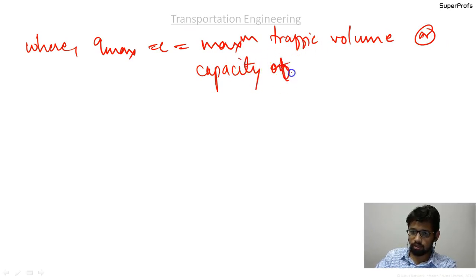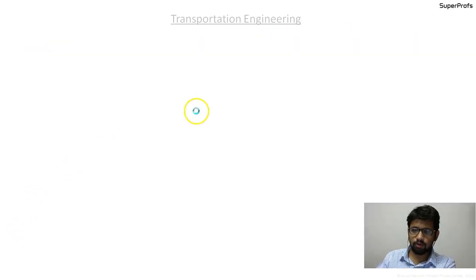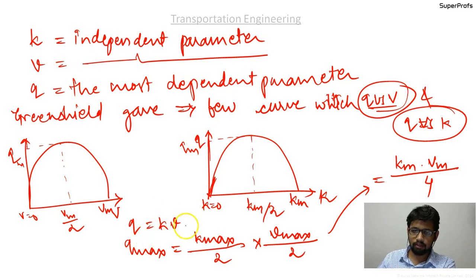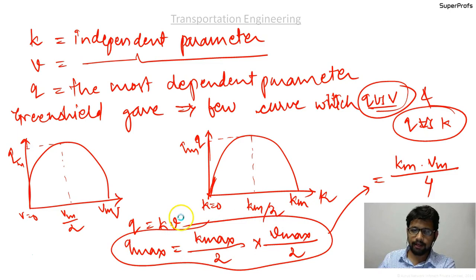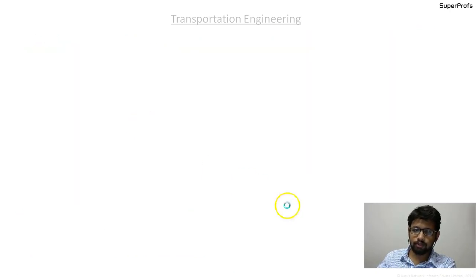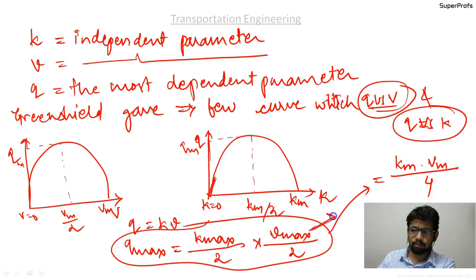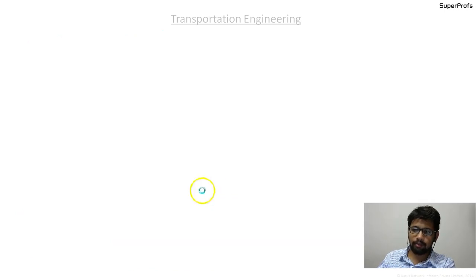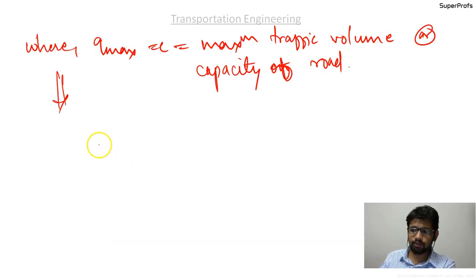And this formula, q max equal to k max into v max by 4, is applicable only and only for the Greenshield's model. For all other realistic situations, please write it down properly.